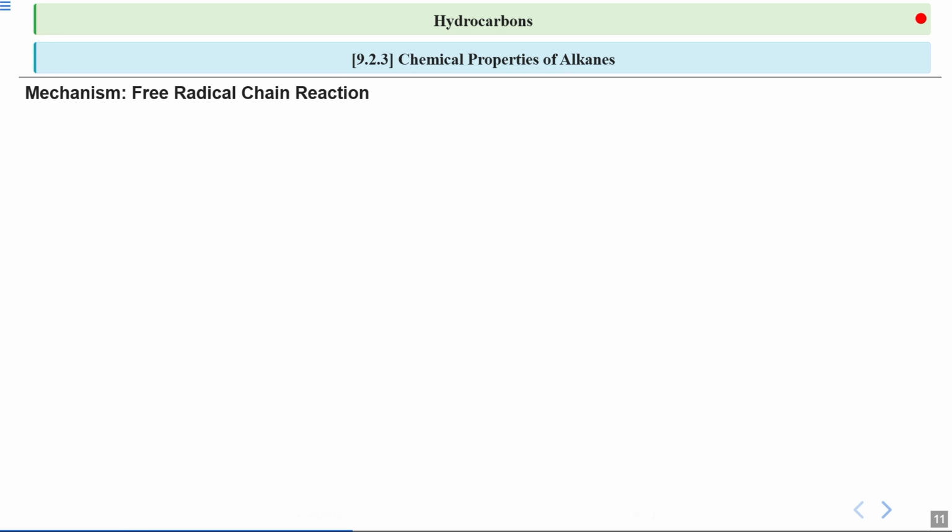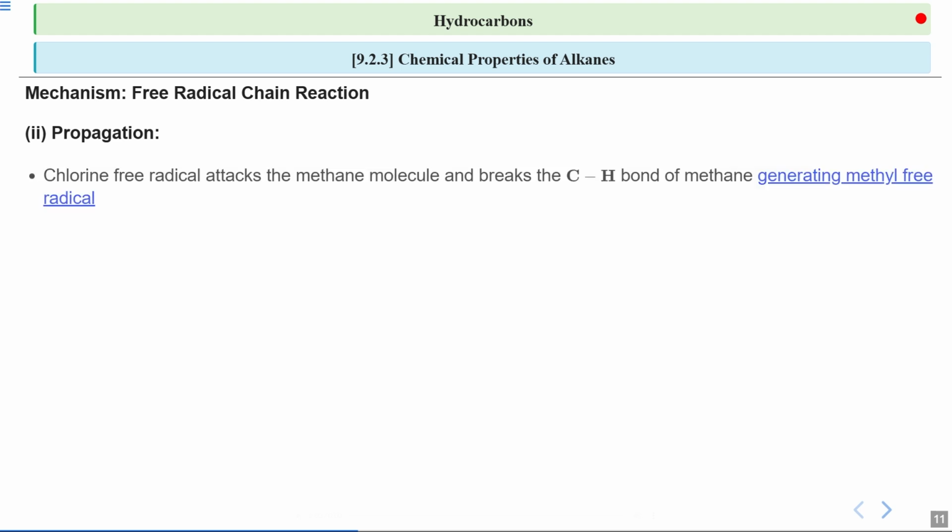Continuing to study the mechanism of the free radical chain reaction, next we will focus on the propagation step. Propagation is the stage where the reaction continues to produce more radicals, allowing the reaction to sustain itself. In this step, a chlorine free radical attacks a methane molecule. This attack breaks the carbon-hydrogen bond in methane, resulting in the formation of a methyl radical. Now, the chemical equation for the reaction we just described: CH4 gas reacts with a chlorine radical in the presence of light to form a methyl radical and hydrogen chloride gas. This is a classical example of a propagation reaction.